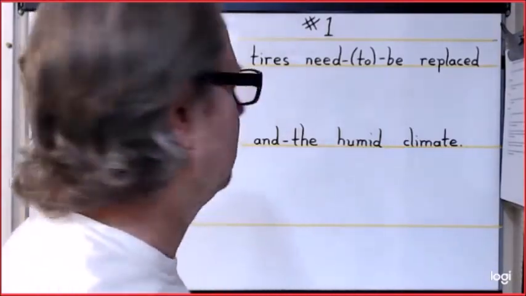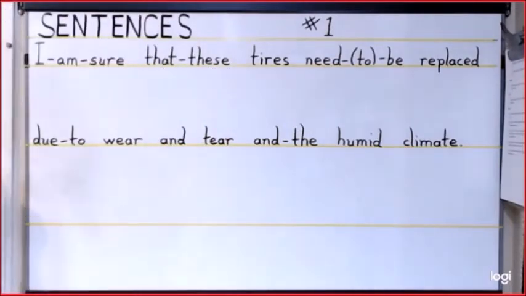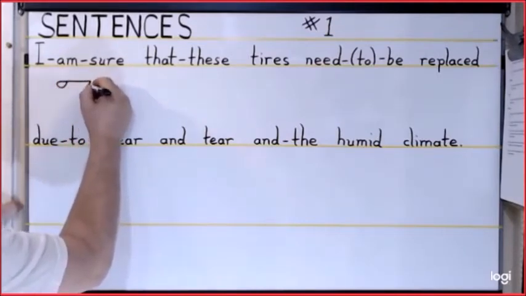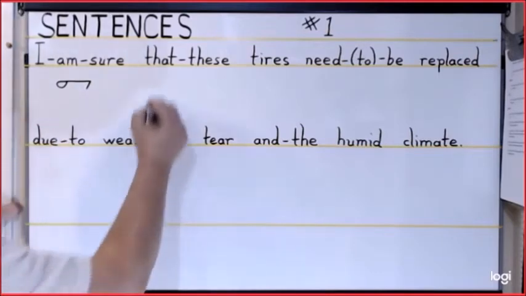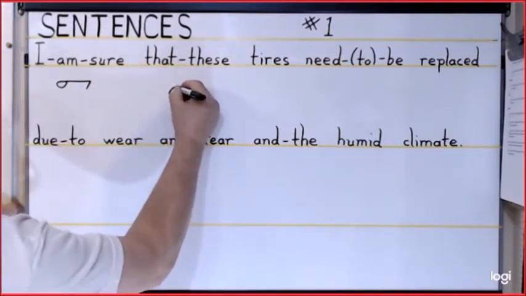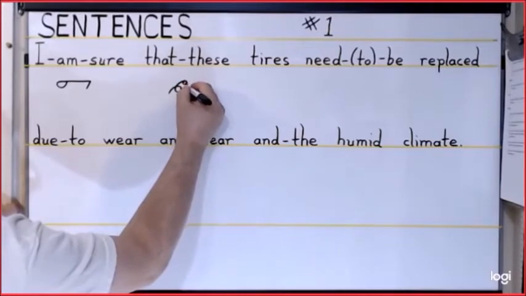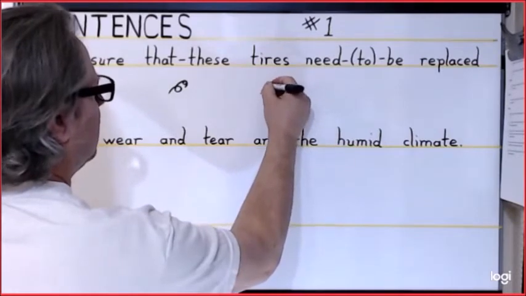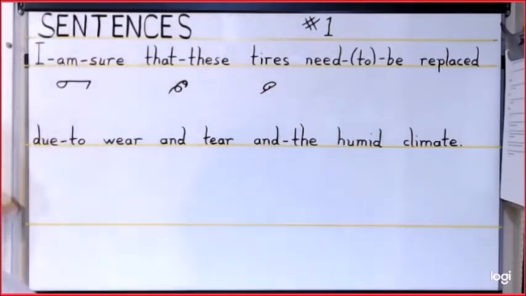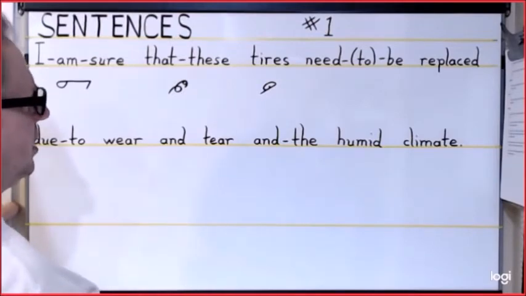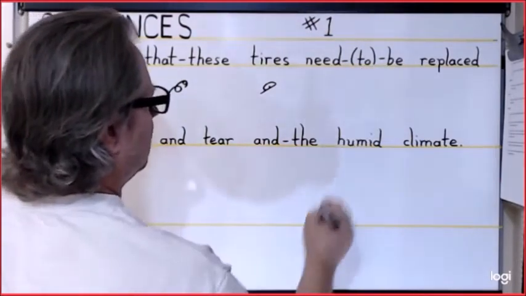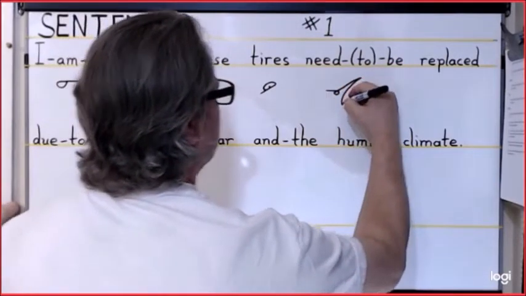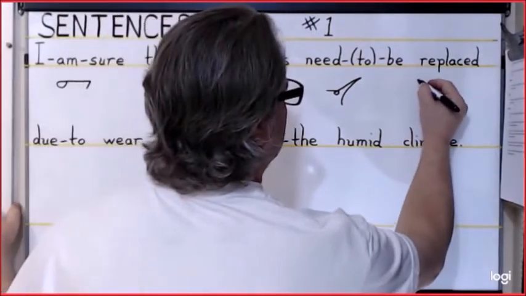On to the sentences. For sentence number 1, starts with the phrase I am sure, which is the AMSH. That these is THA and then THES. For tires, it is the T and the elongated I circled. For need to be, now we're going to omit the word to here, so we're just going to write N-E-D and then a B. Replaced is